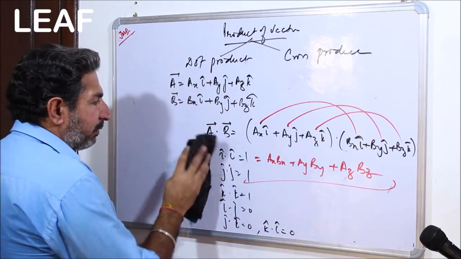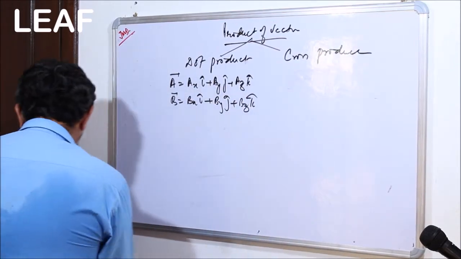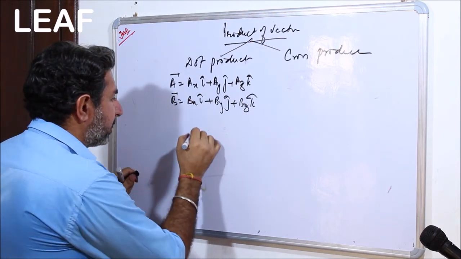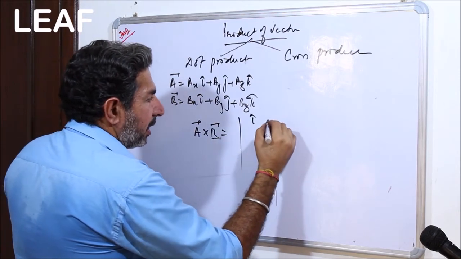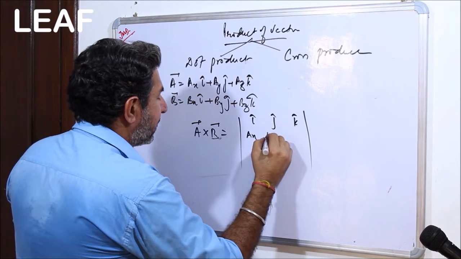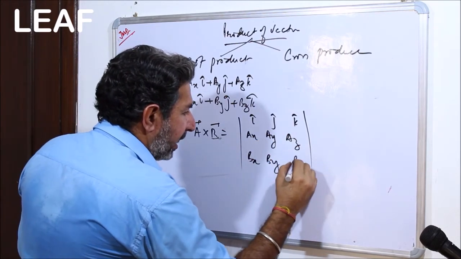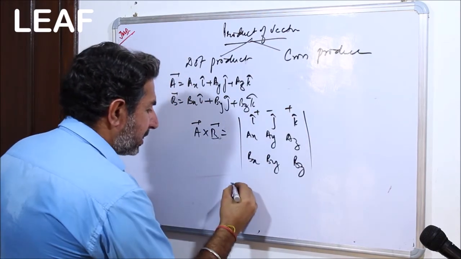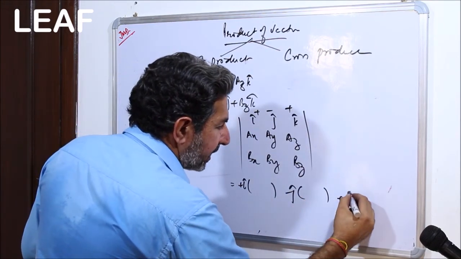Similarly, what is going to be the result of the cross product? Let me just quickly wipe it off. And I'm going to have the result of cross product, that is, let me use the black marker, A cross B. So it is i, j, k, and it is AX, AY, AZ, BX, BY, BZ, and then plus minus plus. So it is plus i cap minus j cap and plus k cap.